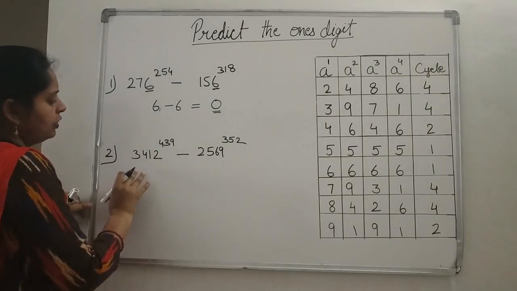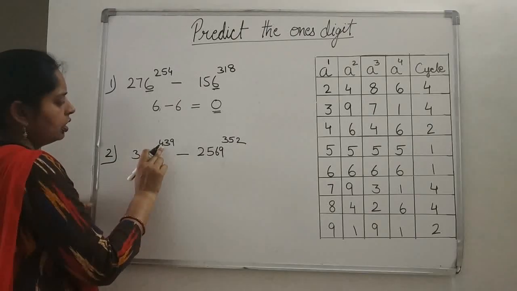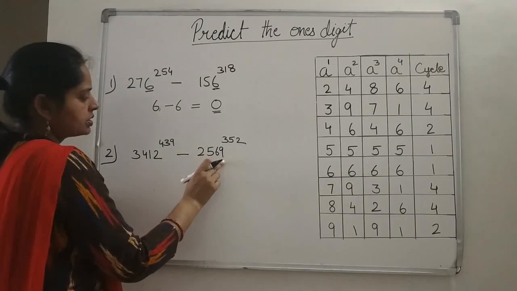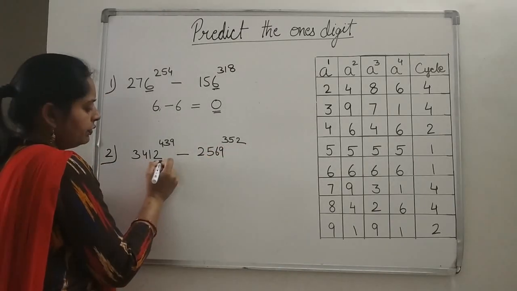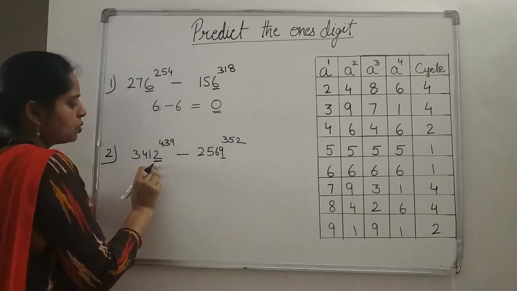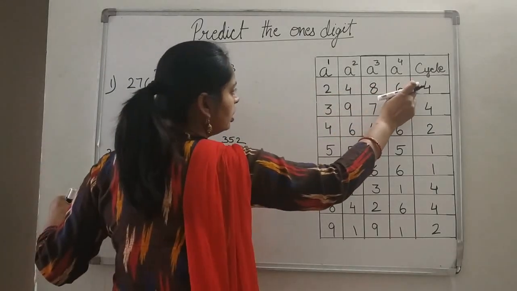Now see, if we are having a question like 3412 to the power 439 minus 2569 to the power 352. Again, we will focus only on the ones place because they are asking for only the ones place. 2 to the power 439. And for 2, we know what is the cycle? 4.